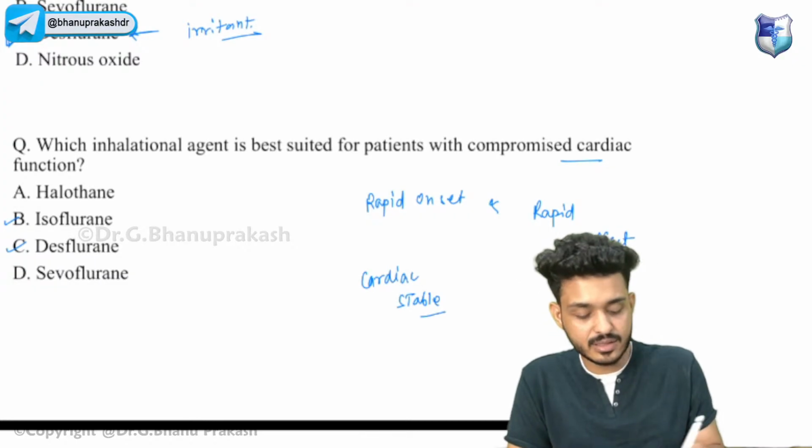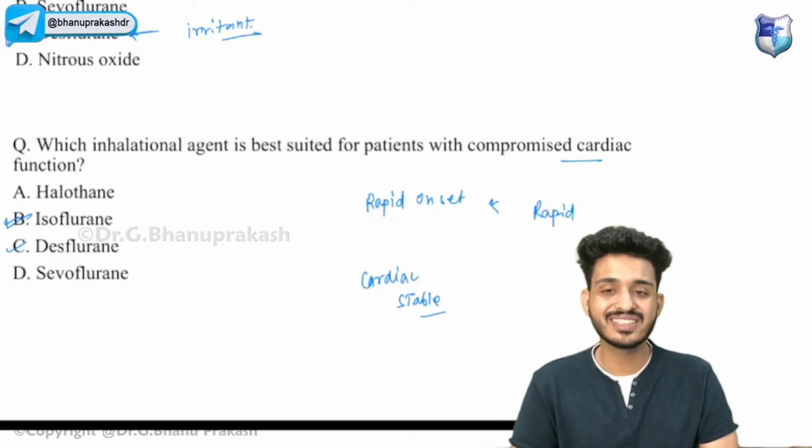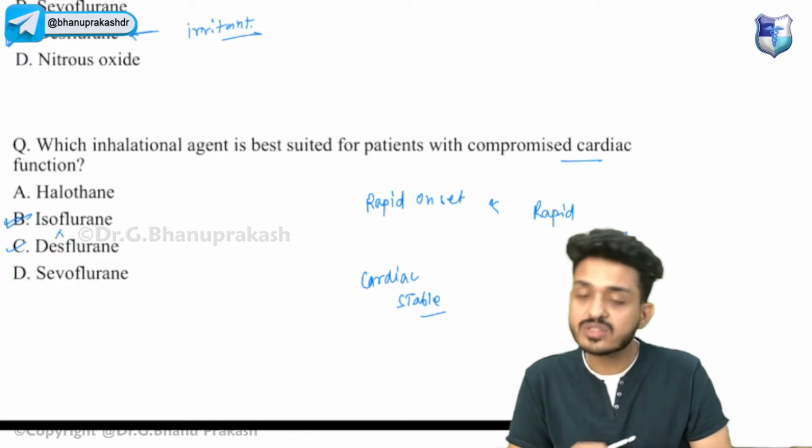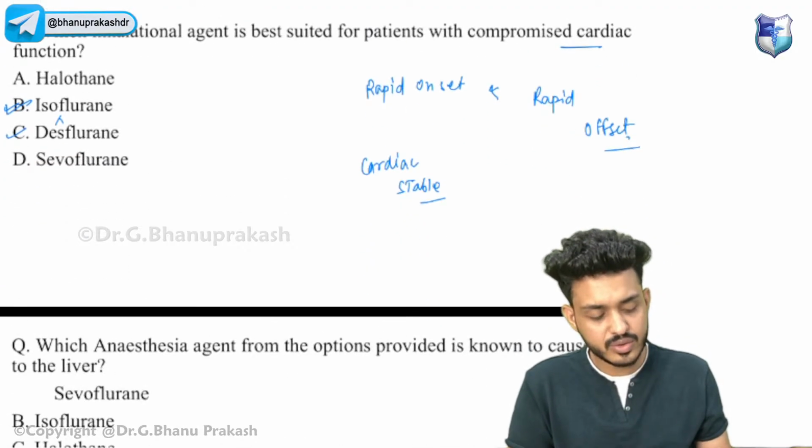In the studies we are finding that isoflurane is more stable as compared to desflurane, but in your books the answer given is desflurane, right? So we can use any of them.